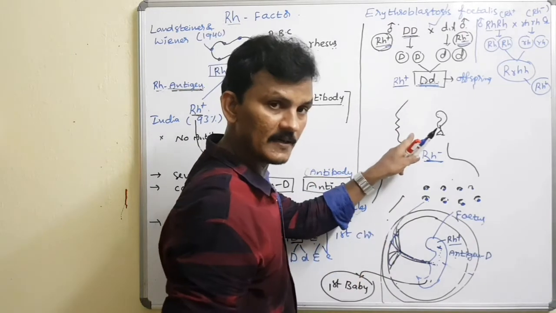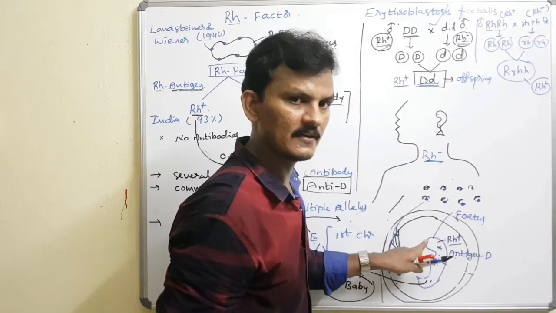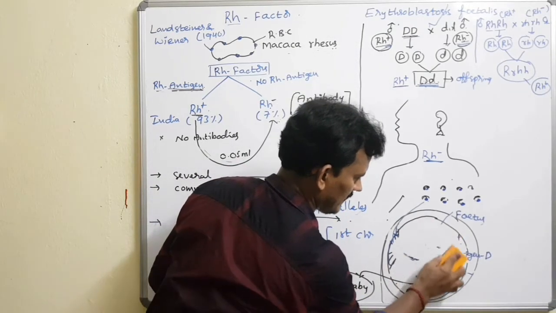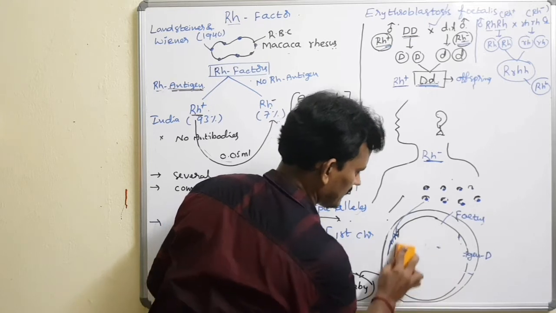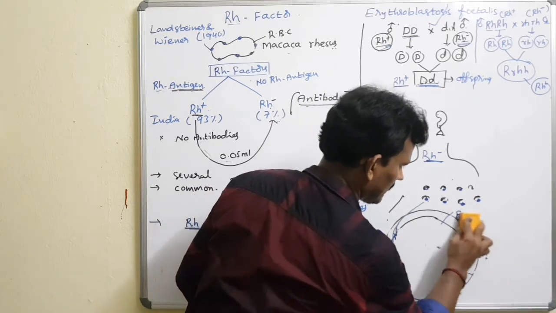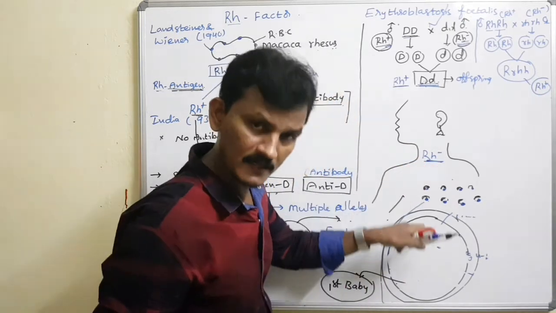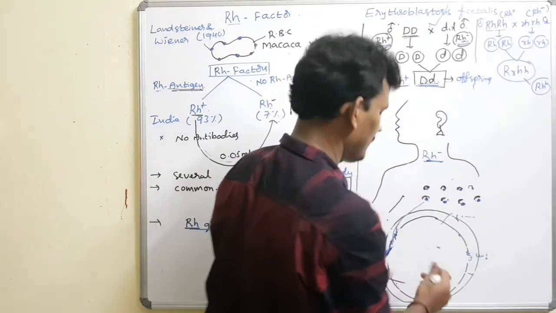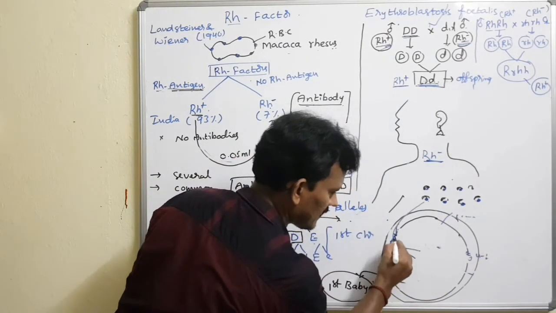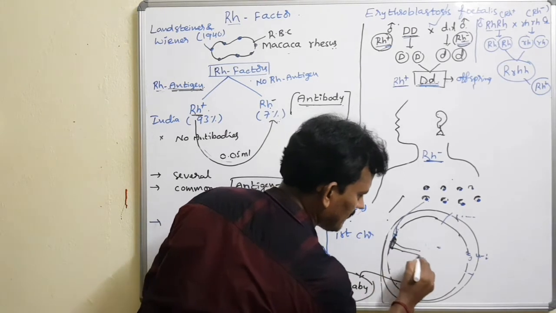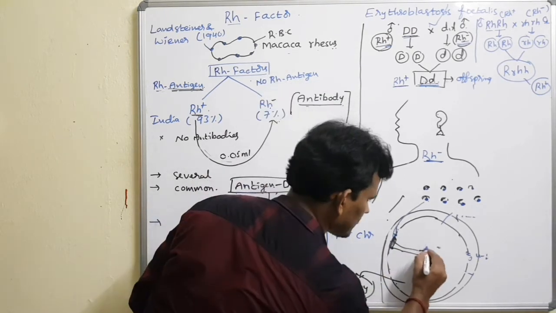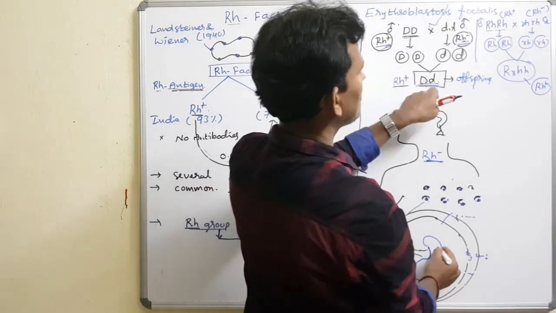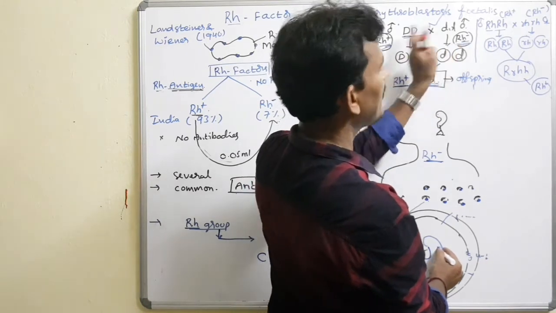Second baby, same mother. The same mother is carrying the second pregnancy. I use the same diagrammatic representation again. The first baby has been expelled out. The same mother carries the second pregnancy, giving life to another baby. Placenta formation takes place, and the fetus development and formation happen. The fetus is the offspring of the same parents.